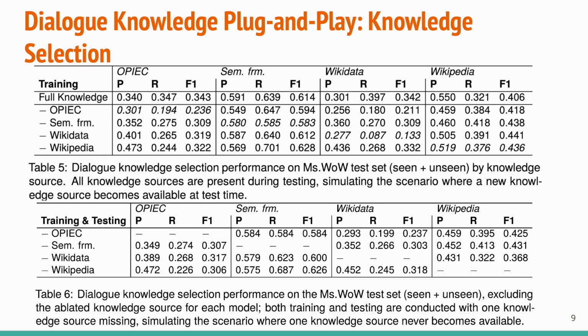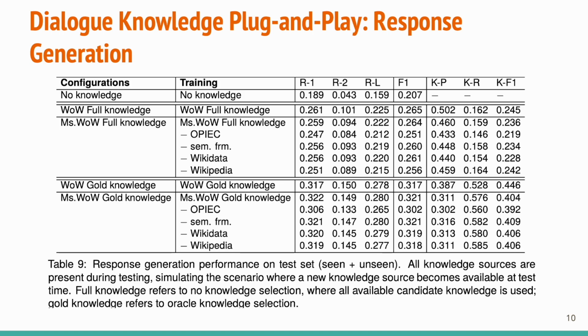Table 6 shows the results if we use the same knowledge source for both training and testing. Here, the trained models are the same, except we also update the knowledge sources updated during the training for testing as well. We did a similar ablation on dialogue response generation as well.